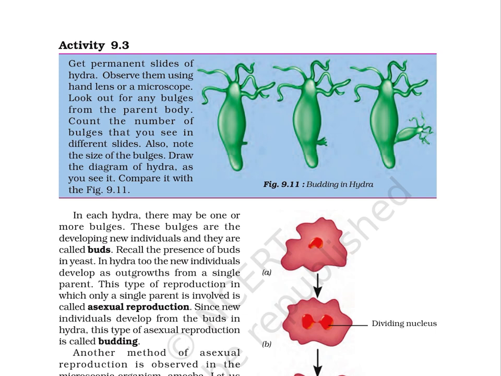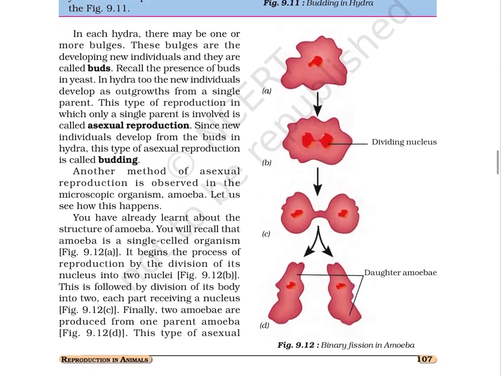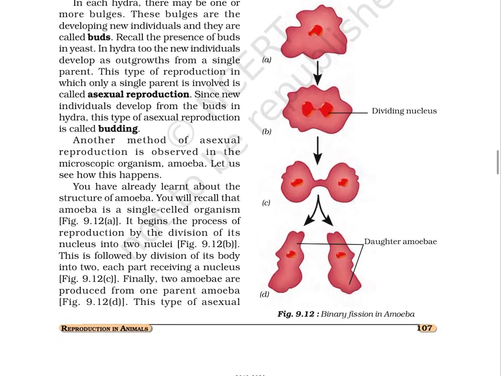Figure 9.11. Budding in hydra. In each hydra, there may be one or more bulges. These bulges are the developing new individuals and they are called buds. Recall the presence of buds in yeast. In hydra too, the new individuals develop as outgrowths from a single parent.